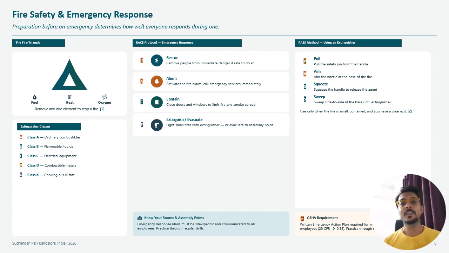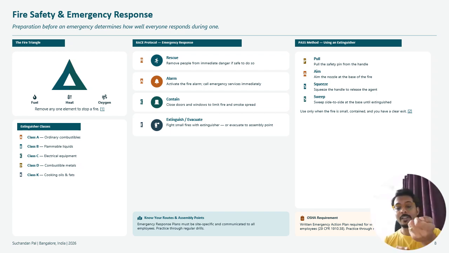Okay, so next we think about the PASS method. What is the PASS method called? PASS: pull, aim, squeeze and sweep. Pull the pin. If you consider this is the fire extinguisher, you have a pin, so you have to pull this pin and aim that nozzle.